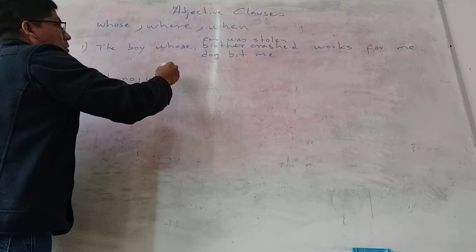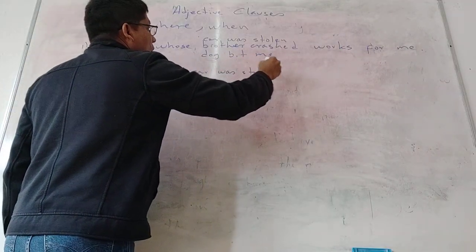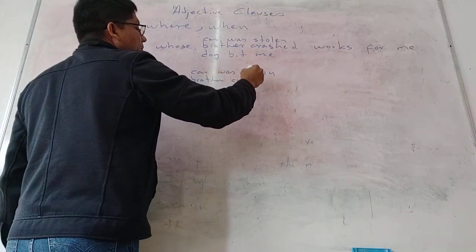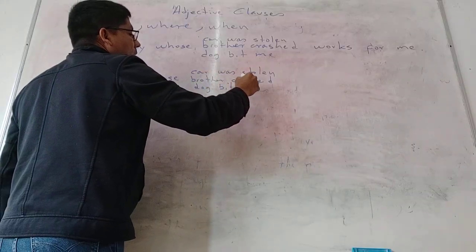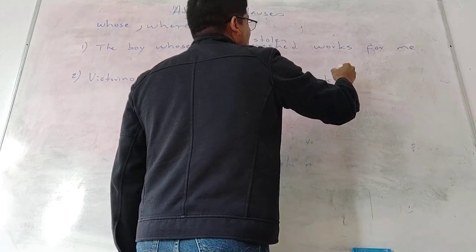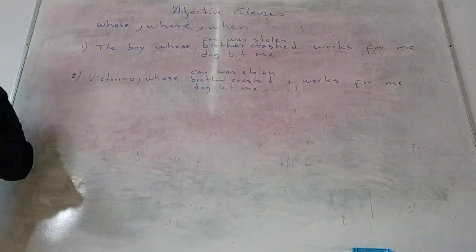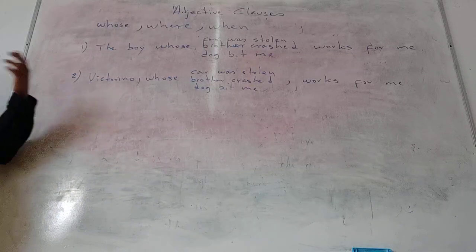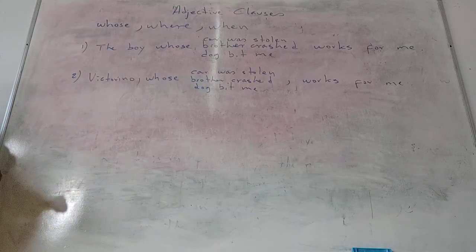Victorino, whose car was stolen, or whose brother crashed, or whose dog bit me, comma, works for me. Now the information is between commas because Victorino is specified, alright? Do you notice? Why do we use commas and why don't we use commas? Yes, Lolly? Okay, really, because I saw you confused.